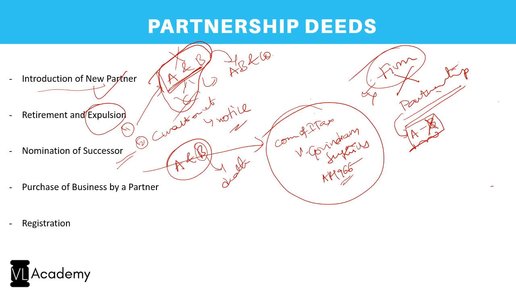Now, purchase of business by a partner. Wherever a partnership ceases to exist, the partnership business is usually closed. And whenever the partnership business is closed, all the assets and liabilities will be valued. And what happens after the valuation? Every partner shall be entitled, as against every other partner, to have the firm's property applied in payment of the debts and to have the surplus distributed according to their rights.